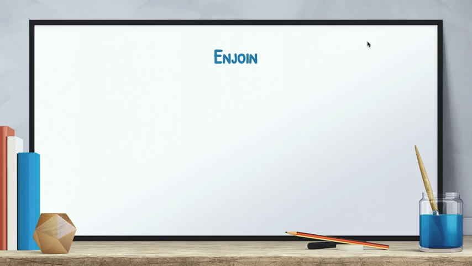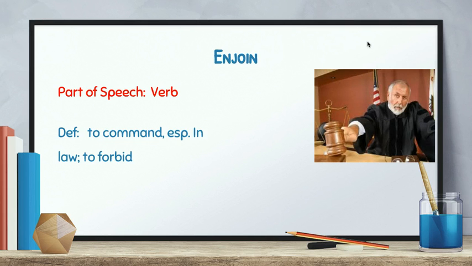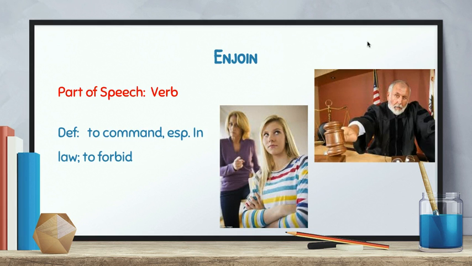Next word is enjoin. This is a verb. Definition, to command, especially in law, to forbid. So obviously a judge is going to enjoin, he's going to command. Also another example of this would be parents, when they forbid you to do something.